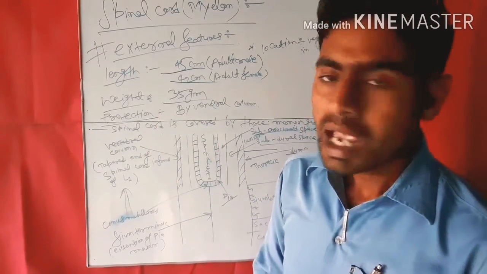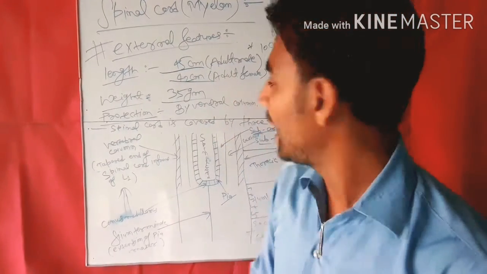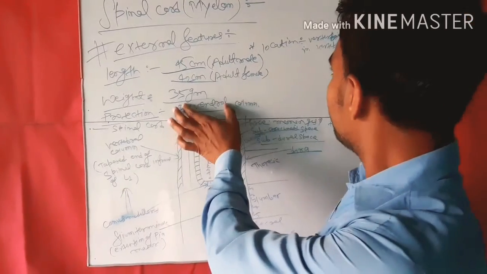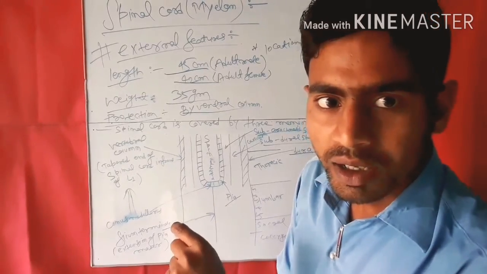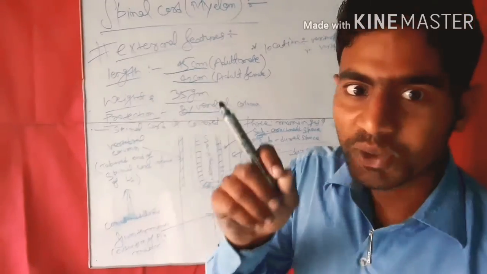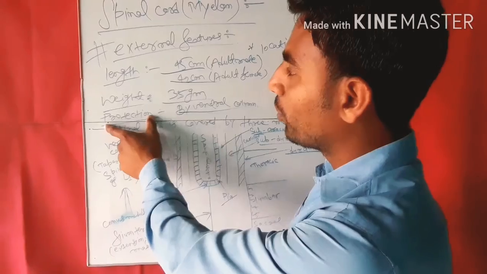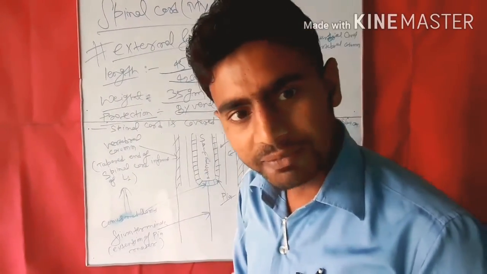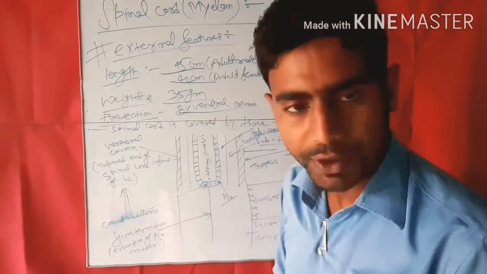This spinal cord, this myelon, is protected by the vertebral column. The spinal cord is present in the vertebral canal, inside the vertebral column. This means the protection of the spinal cord is by the vertebral column. You can understand by this figure.